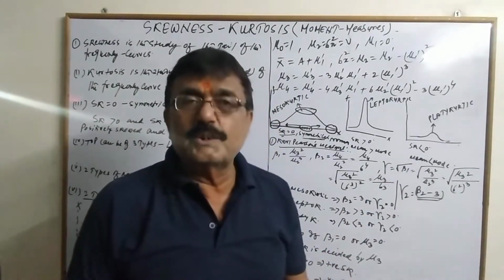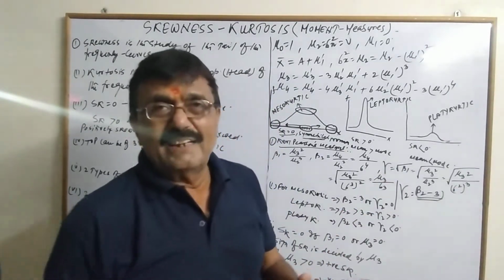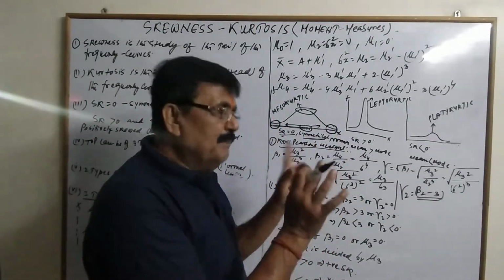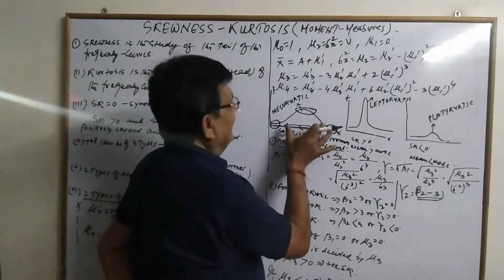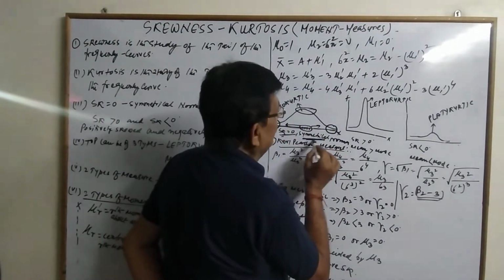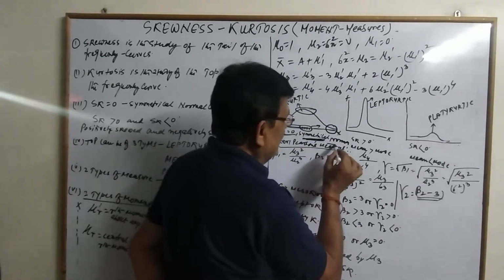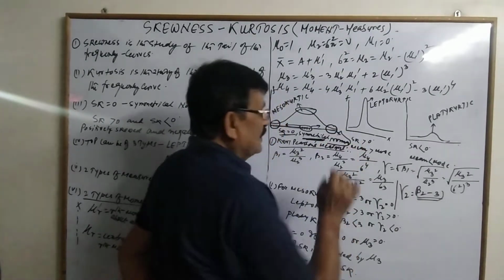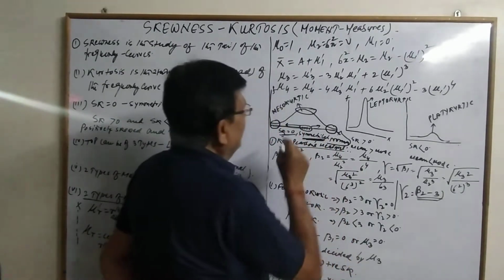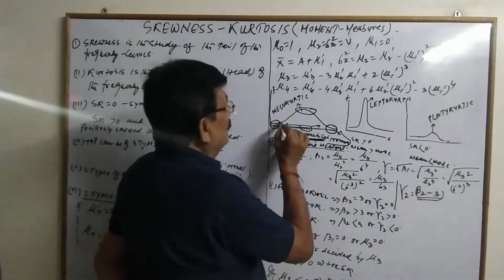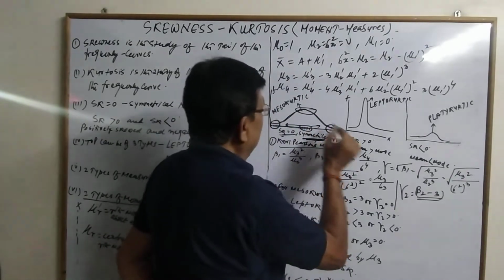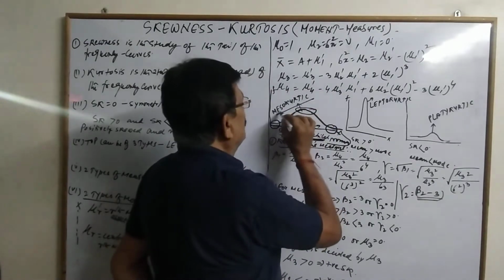If it is not tilted towards either side, and its tails behave absolutely equally, then we say skewness is 0 and the curve is symmetrical, and this is an assumption of the normal distribution. So in the case of normal distribution, we don't have any skewness, and the top obtained under normal distribution is called mesokurtic.